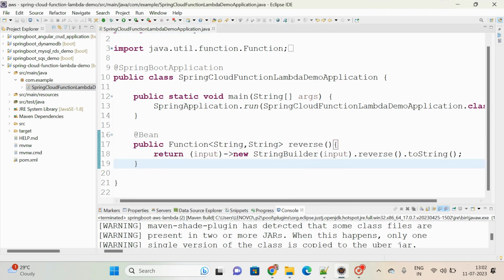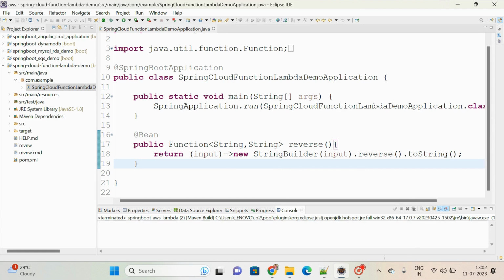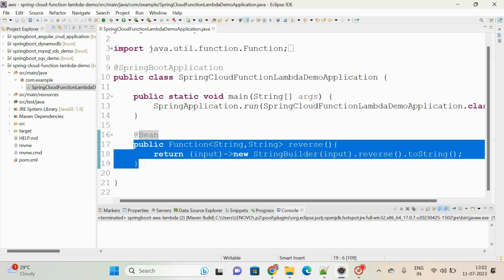Let me close this and then I will show you. Let me clear. See here, my function name is reverse. Whatever function or method you define, I am trying to expose it as an endpoint, a REST endpoint itself. So here I am not using any GetMapping or PostMapping, something like that.